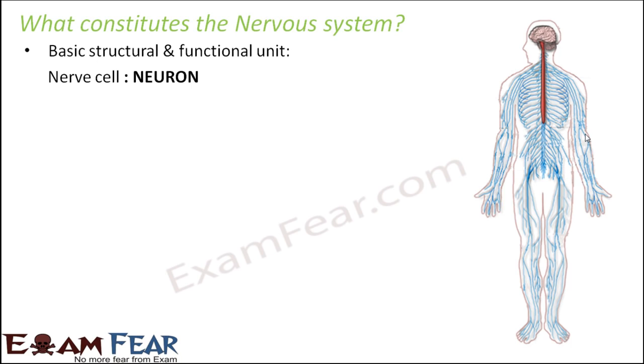In order to know how they do so, we first need to understand the structure of a neuron, that is, what the neuron is made up of. Once we understand the structure of a neuron, we will try to understand how a neuron transmits an electric impulse. Once we know how a particular neuron transmits an electric impulse, we will try to know how the impulse is transmitted from one neuron to another neuron. Once we know that, we basically know how the information is transmitted from one part of the body to another.